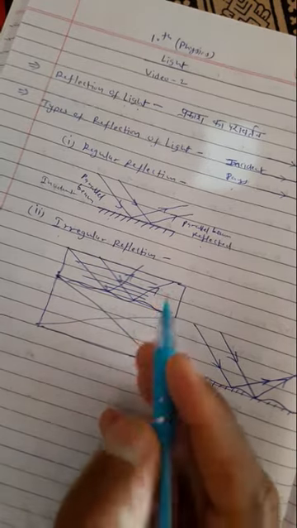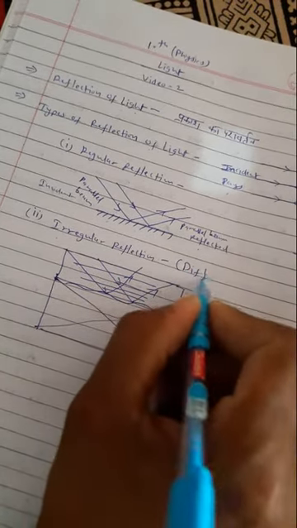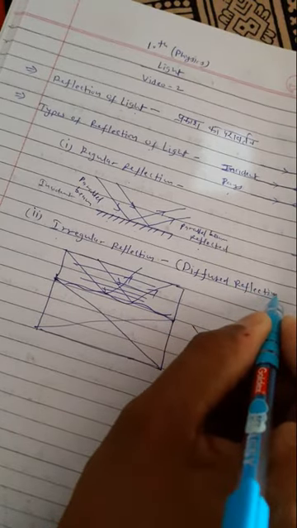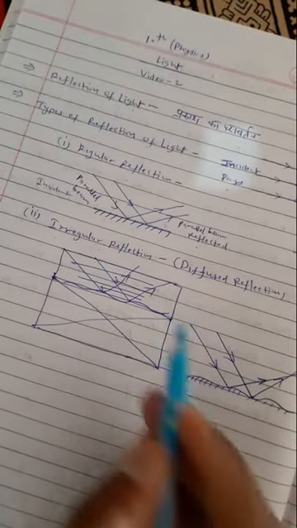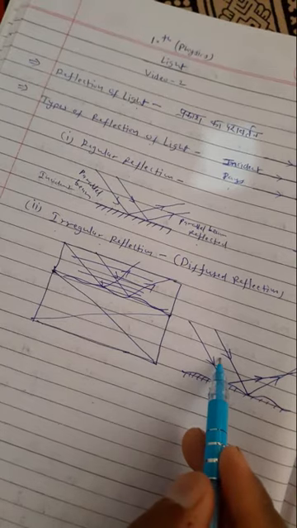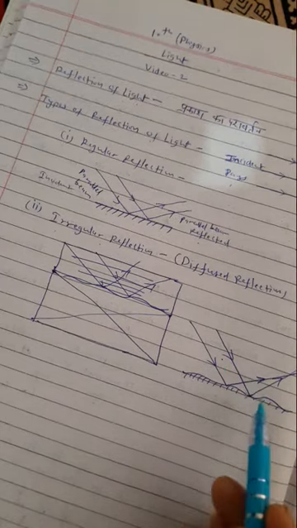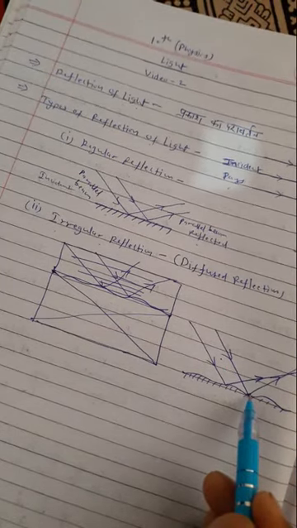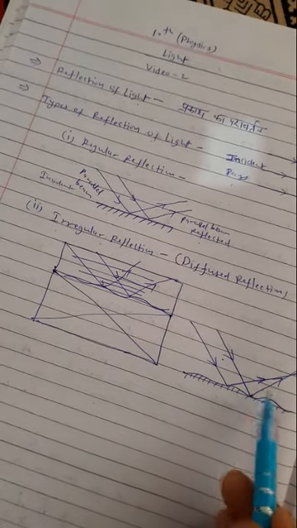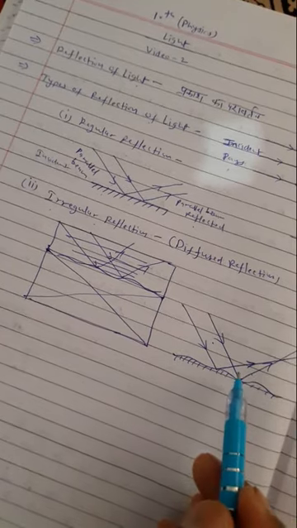Now the second one, irregular reflection. Irregular reflection is also known as diffused reflection. You see, in irregular reflection what happens? The incident light rays are parallel, meaning the beam of light which is incident on a surface is a parallel beam, but the reflected light rays are not parallel to each other like this. Okay, so here the reflection is irregular.